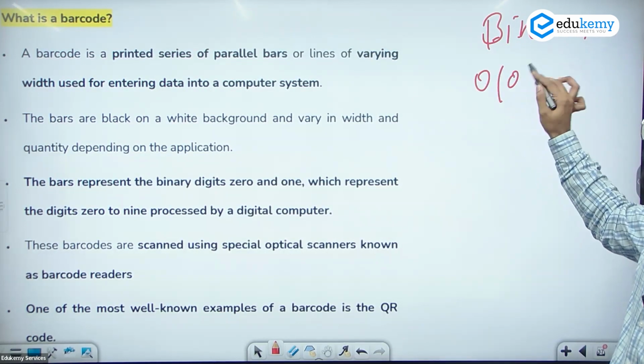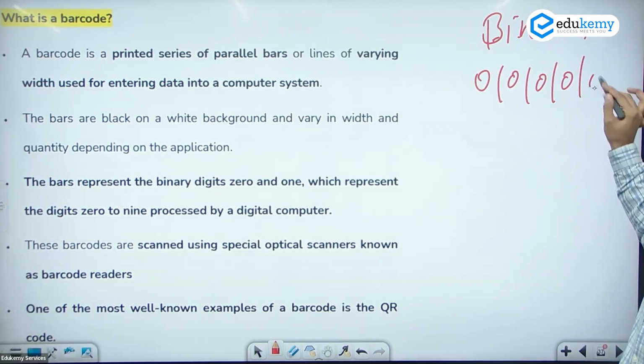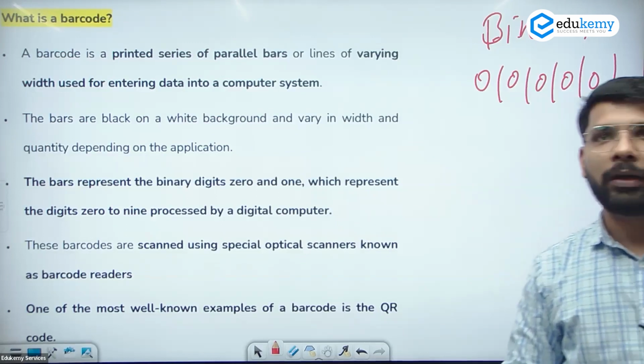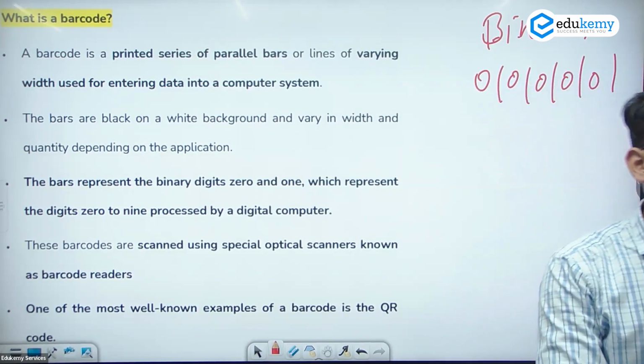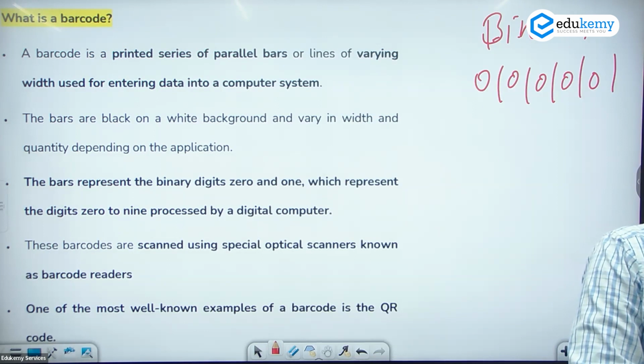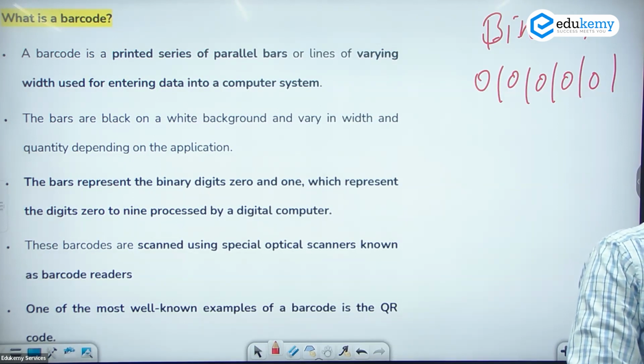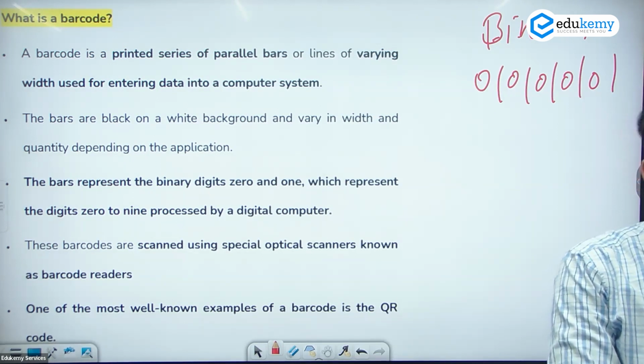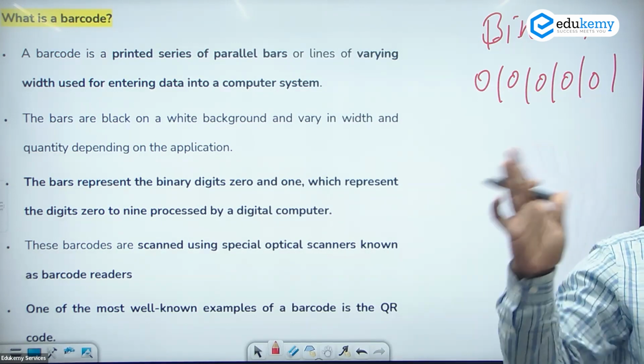0 1 1 0 0 1 0 1. The information is stored in the form of this system. So this information is also present in the PC. The person is using these barcodes. So if they scan that particular product, the complete information of that product will be present in the system of that person, and they can generate the bill from there.